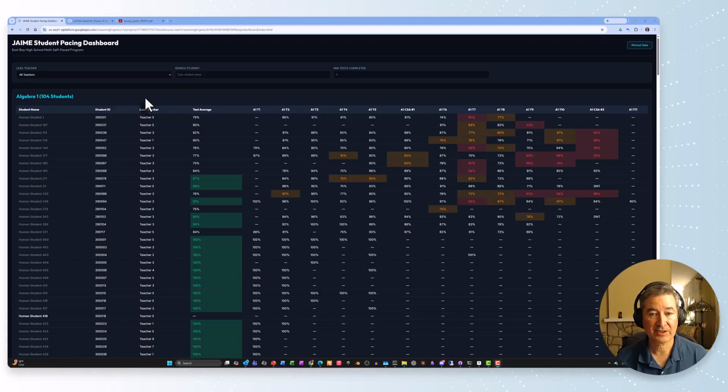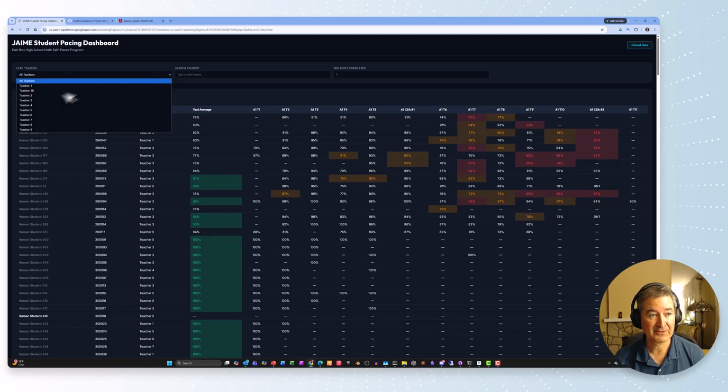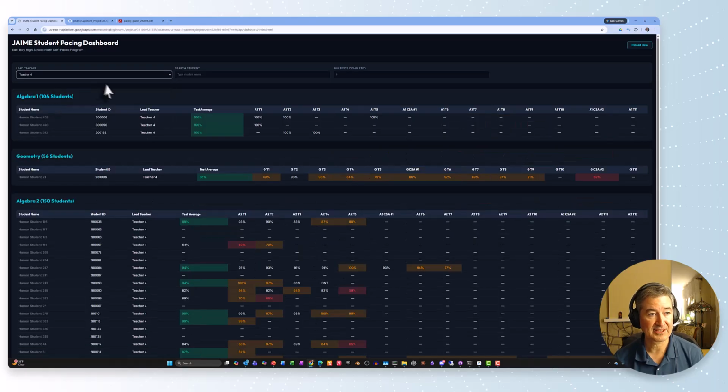Here's a demonstration of the JAIME agent. So at a glance, you get to see all of the students across all teachers and courses and be able to see their progress, see those who are doing badly, who are failing, and who are doing excellent. And of course, all of this can be filtered. So if we want to just simply focus in on teacher 4 students, we can do that.